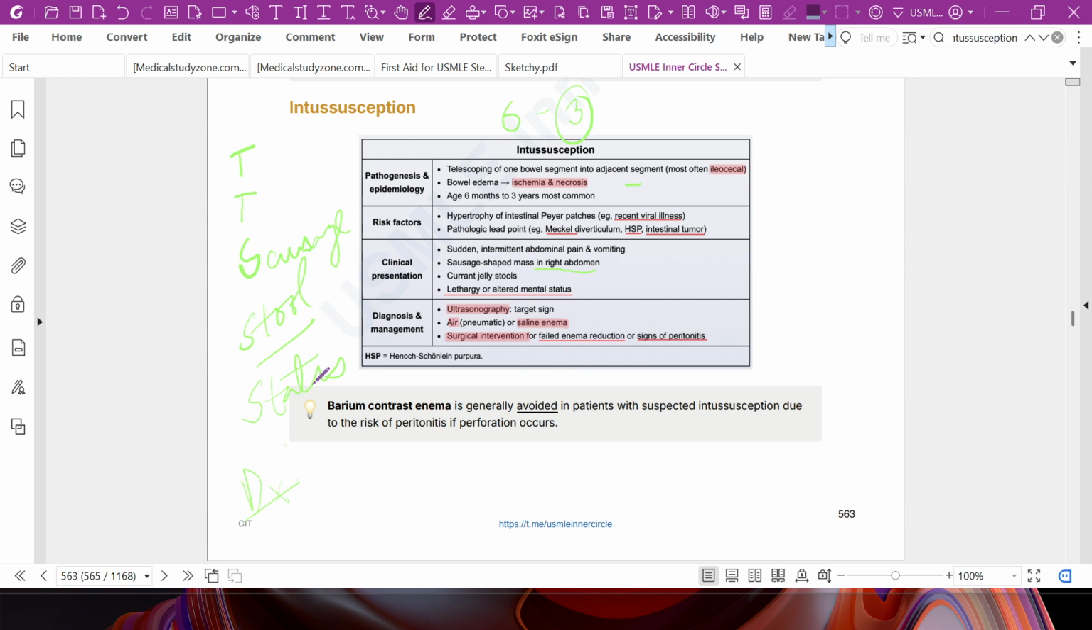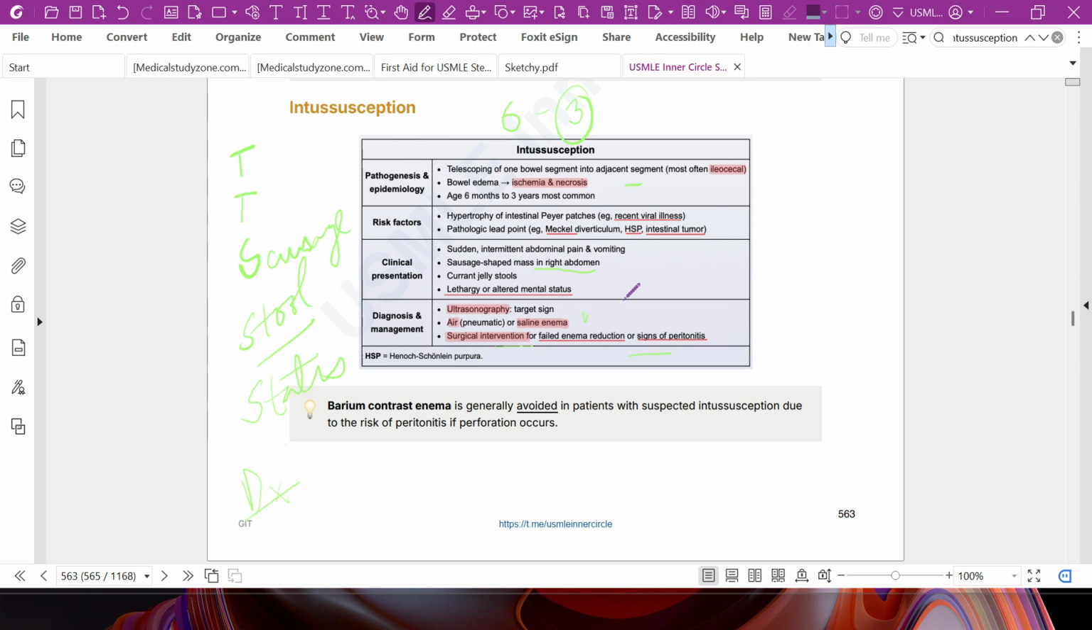As a treatment, we can give pneumatic or saline enema, and surgical intervention for failed enema reduction and signs of peritonitis. Signs of peritonitis means pneumoperitoneum, that means free air under the right dome or the left dome of the diaphragm.